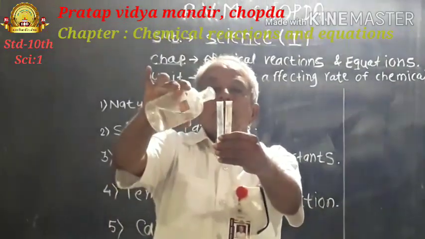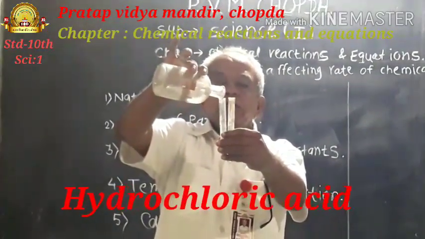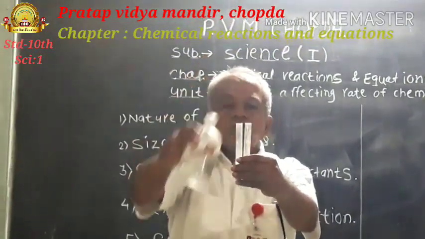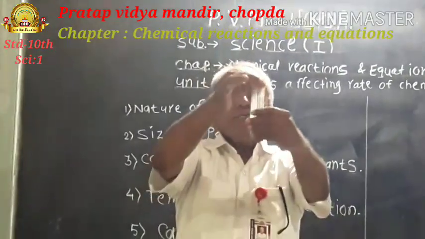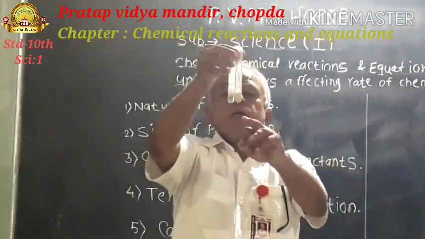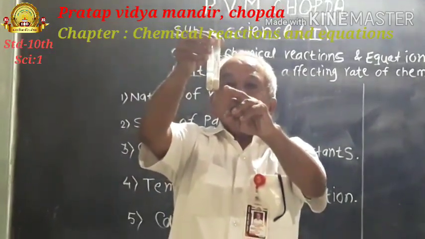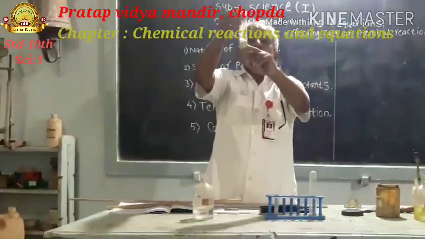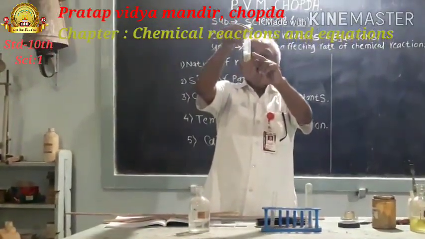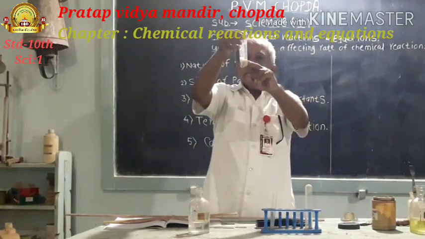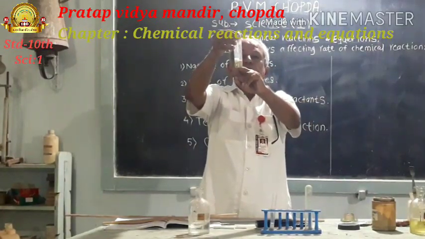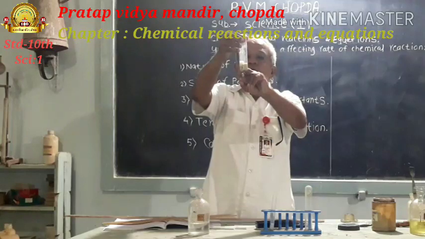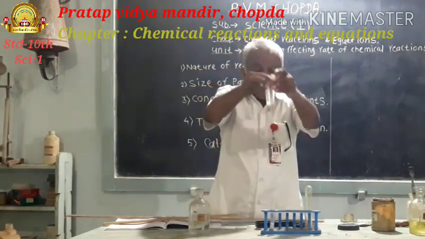When the same quantity of dilute hydrochloric acid comes in contact with these two, what happens here? The rate of chemical reaction with powder of calcium carbonate, that is Shahabad tile powder, is rapid, whereas the rate of chemical reaction between pieces of Shahabad tile and dilute hydrochloric acid is slow.